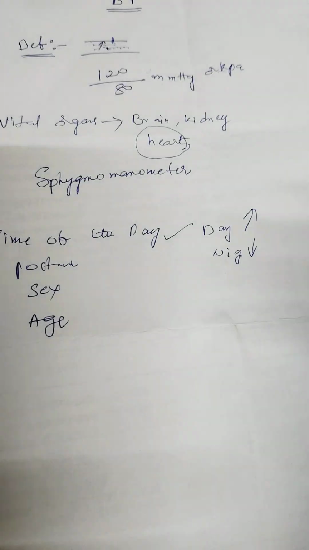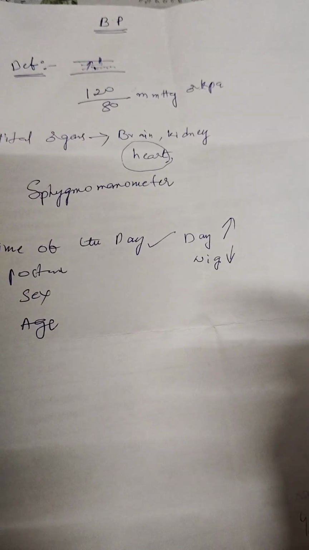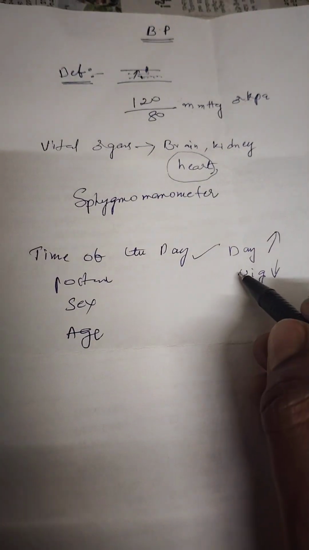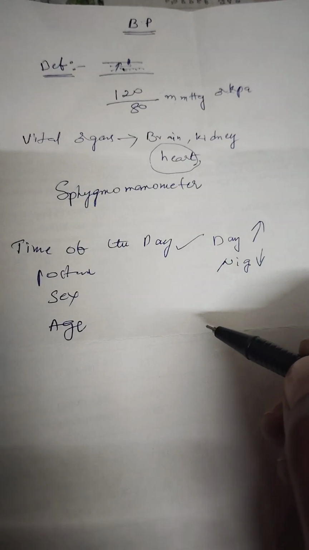Why? In the daytime we are doing a lot of work, hence blood pressure should be more. At night we are taking rest, we don't want that much speed.